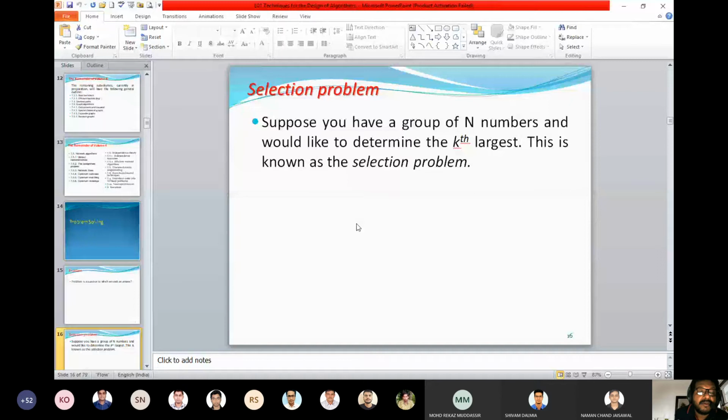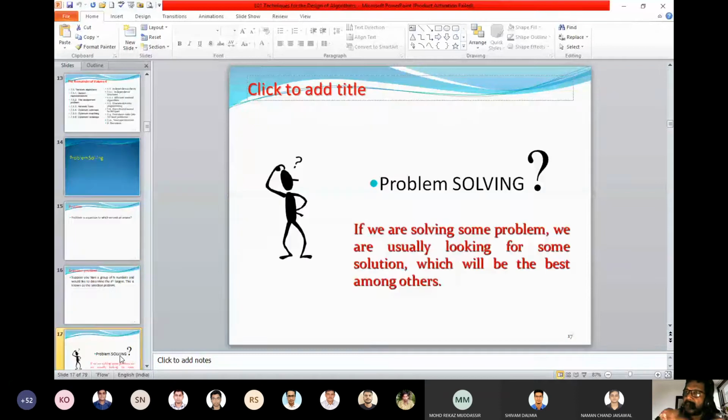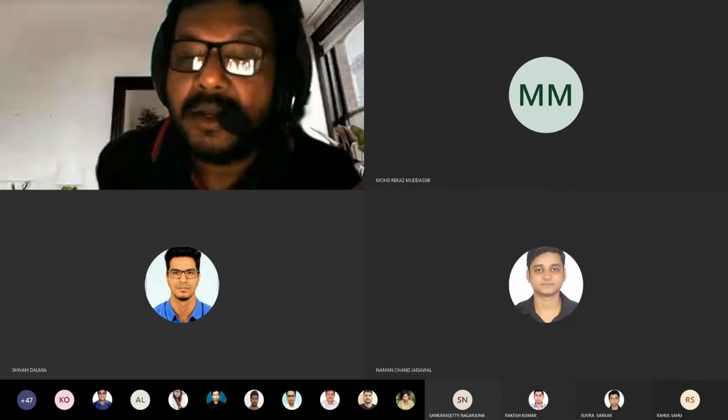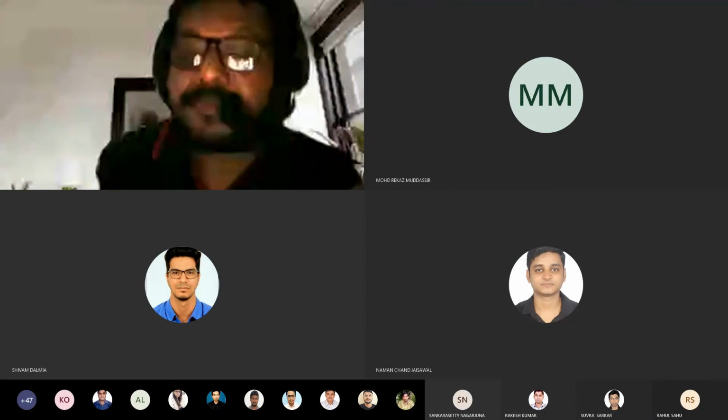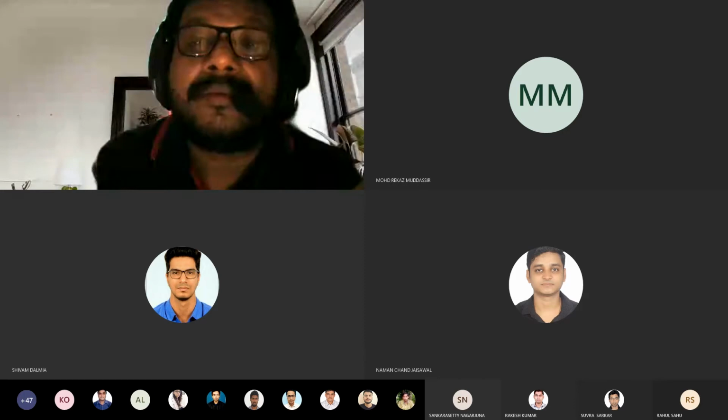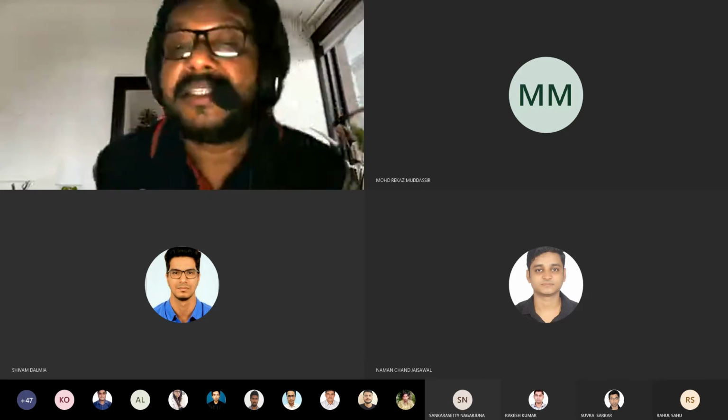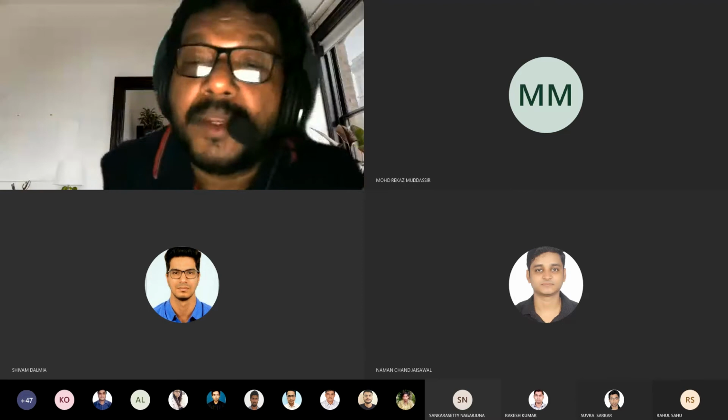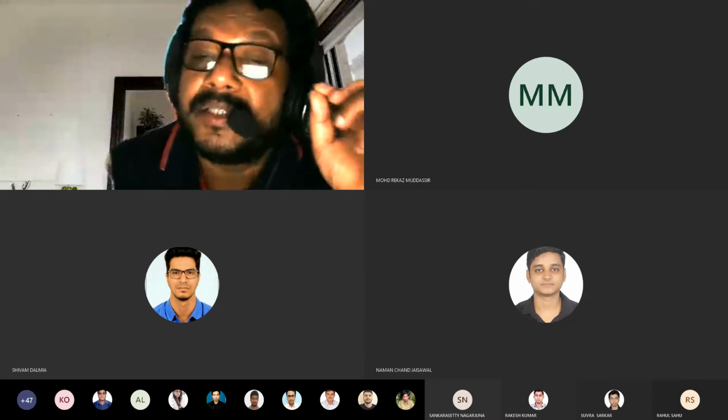Suppose there are 2 or 3 different ways to find the solution. Then also we can use a brute force approach, try to find 2 or 3 different solutions and pick up the best one as per our requirement. When the number of solutions is large, then comes the algorithm. We have to find a new algorithm. We have to design a powerful algorithm so that we can select the best one. So first, the problem has to have a solution.